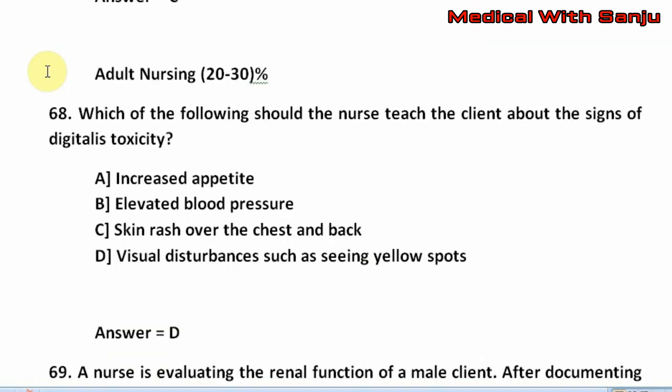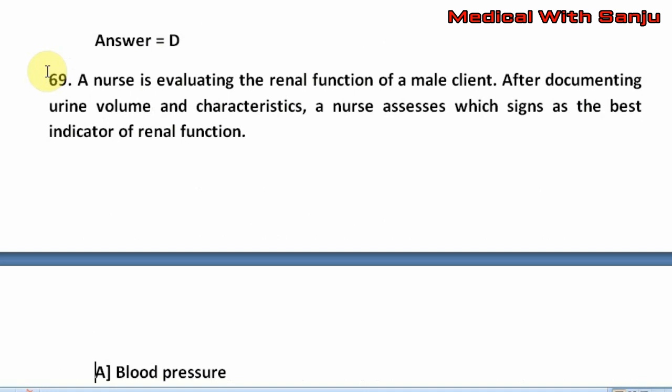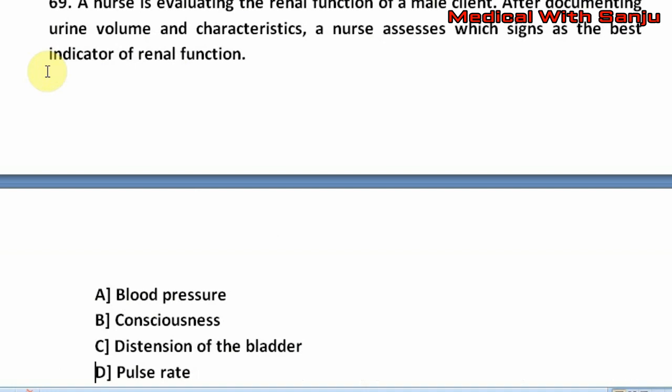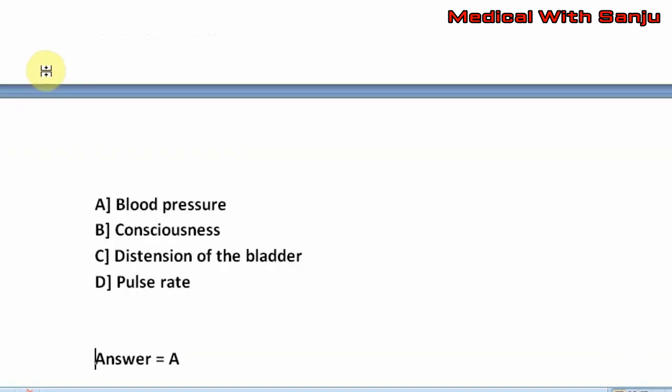Question number 69. A nurse is evaluating the renal function of a male client. After documenting urine volume and characteristics, a nurse assesses which sign as the best indicator of renal function? Option A, blood pressure. Option B, consciousness. Option C, distension of the bladder. Option D, pulse rate. The right answer is A, that is blood pressure.